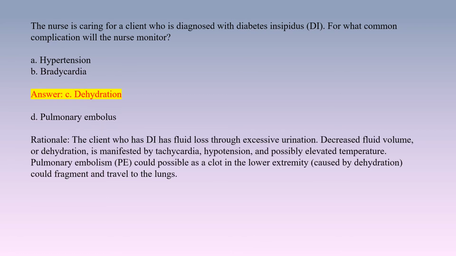Answer. C. Dehydration. Rationale. The client who has DI has fluid loss through excessive urination. Decreased fluid volume, or dehydration, is manifested by tachycardia, hypotension, and possibly elevated temperature. Pulmonary embolism, PE, could be possible as a clot in the lower extremity, caused by dehydration, could fragment and travel to the lungs.